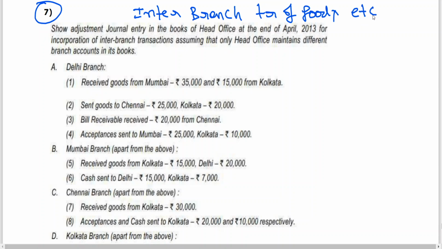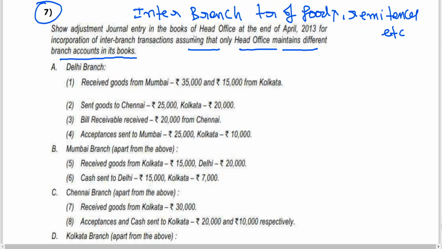Show the adjustment entry in the books of head office for incorporation of inter-branch transactions, assuming that only head office maintains the different branch accounts.